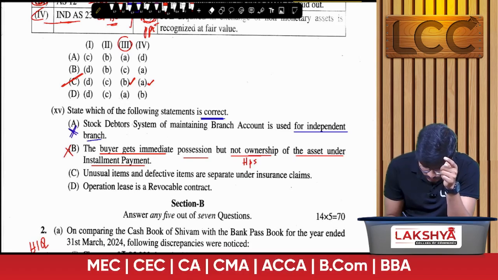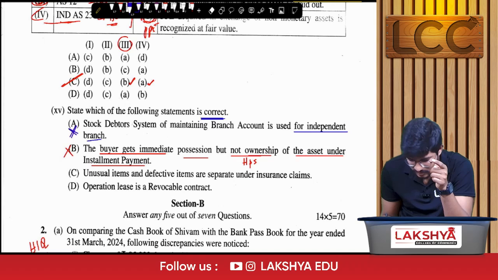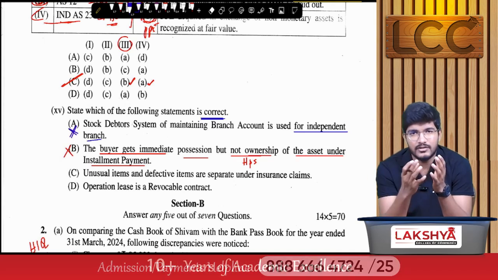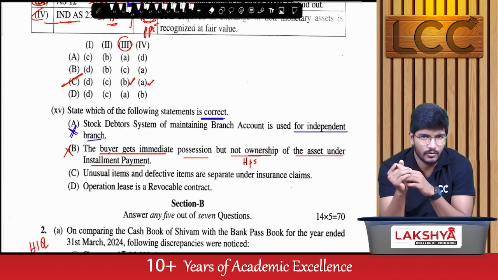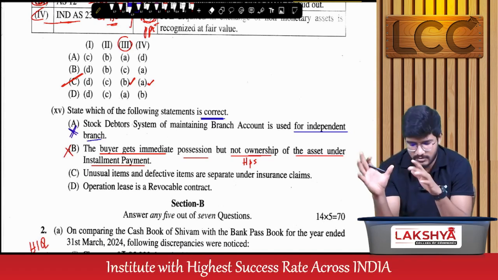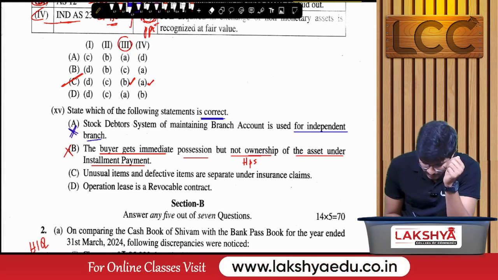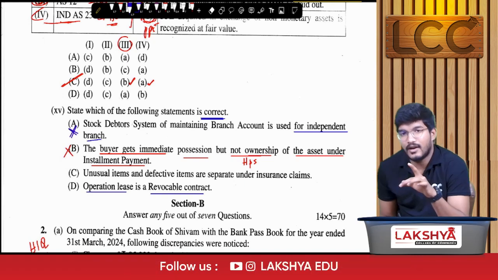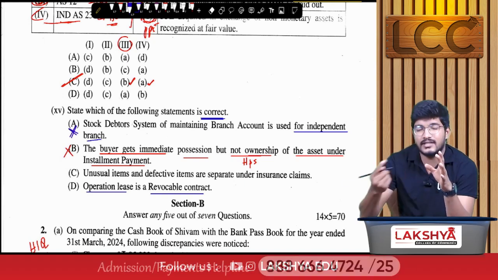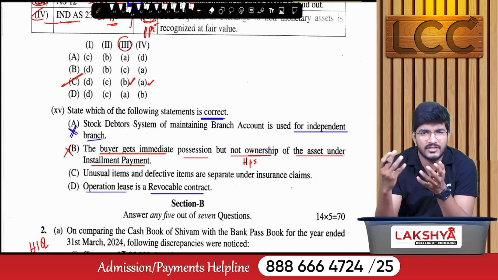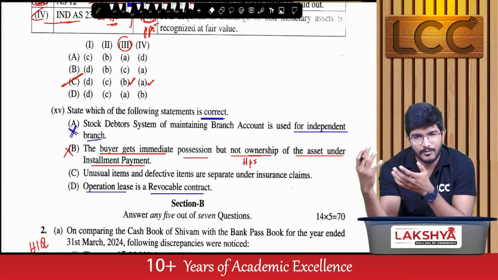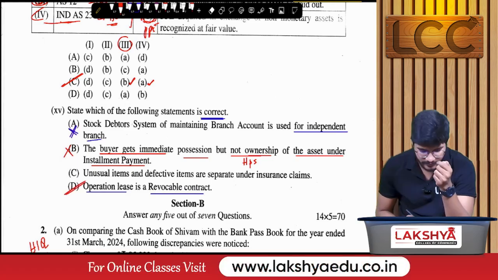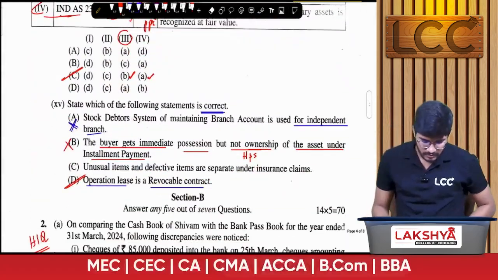Next, unusual items and defective items are separate under installment. There is no point we discussed about this. Unusual is nothing but high value items, defect is nothing but damaged goods. So there is no such bifurcation in the case of insurance claims. And operating lease is a recoverable contract. No, a recoverable contract is nothing but a finance lease, like assets sold. We can recover if the payments are failed by the lessee. So the correct option is option D. So this is about MCQs.